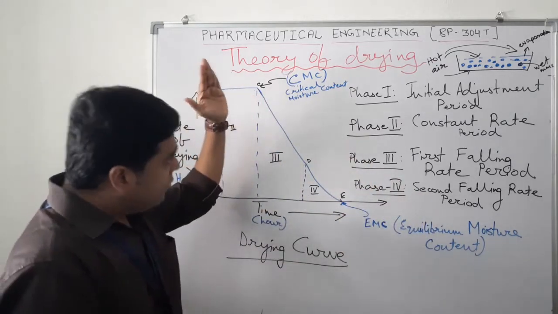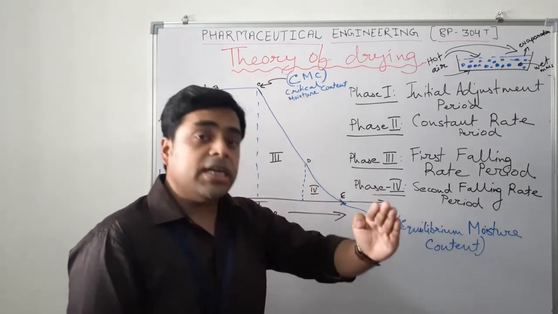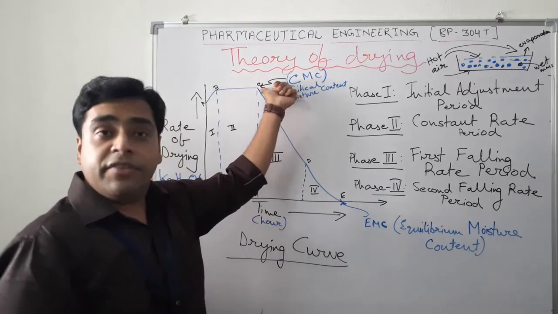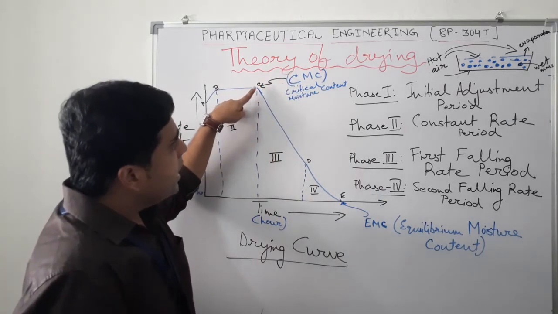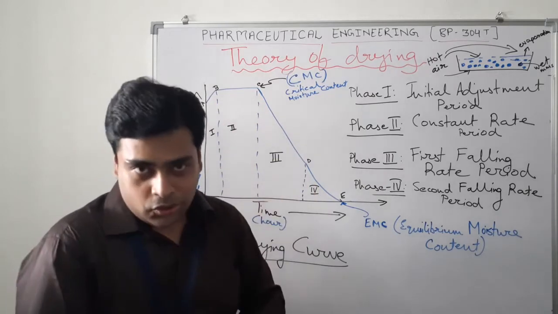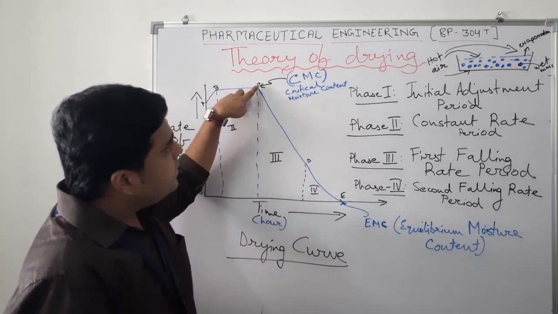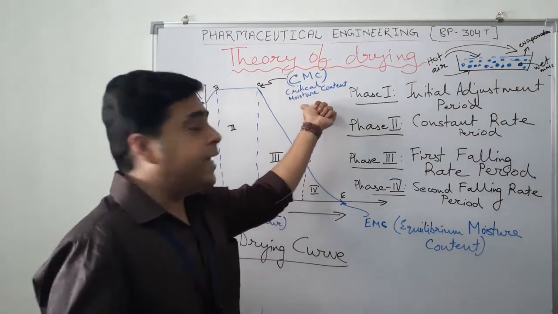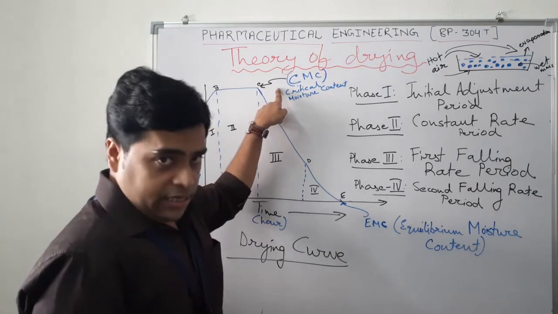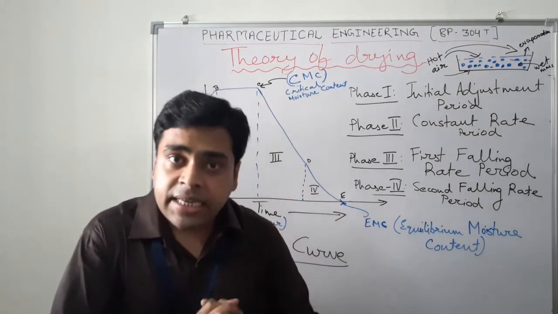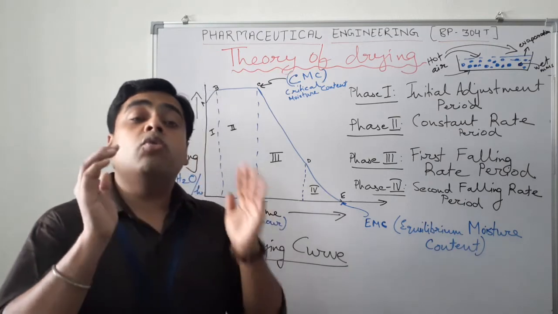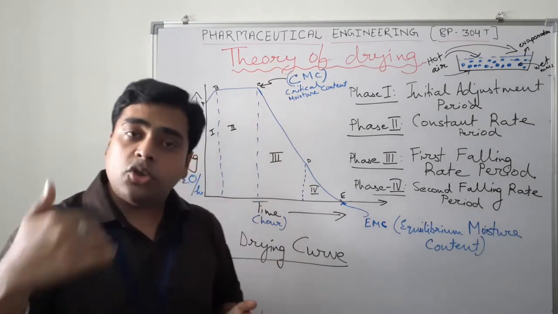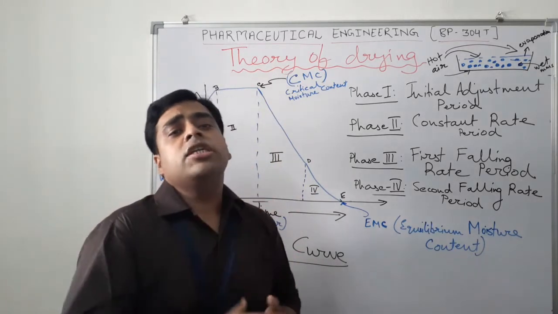Now if we concentrate on the different moisture contents at the different points, this point C is very, very important. What is this point C? It is evident from the graph. From the point C, the drying rate is getting decreased. So at this particular point C, the moisture content of the solid is called the critical moisture content, or it is denoted by CMC. Critical moisture content means that particular moisture content after which the drying rate is decreasing. So after that, very little moisture is left.